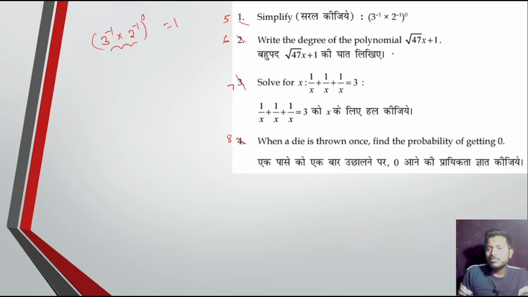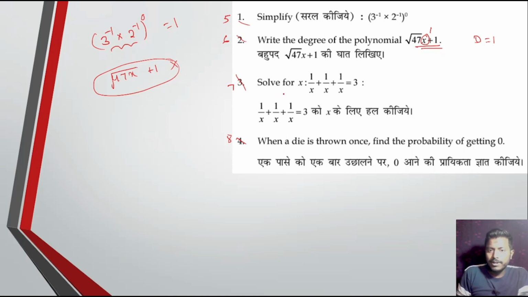Next, write down the degree of the polynomial. Here the variable is x. So the power of the variable is 1. So degree equal to 1. Okay. If the expression has a root over x, it is not a polynomial. That's why we cannot find the degree, because it is not a polynomial. But in this case, the degree is 1.